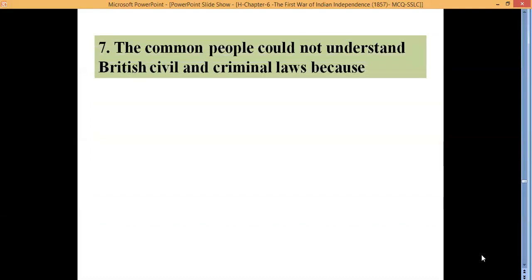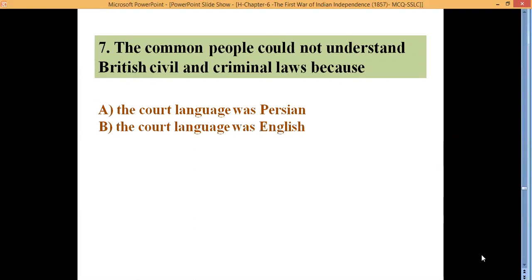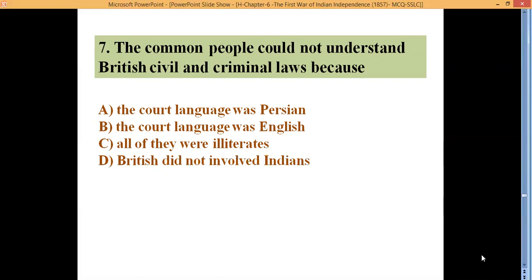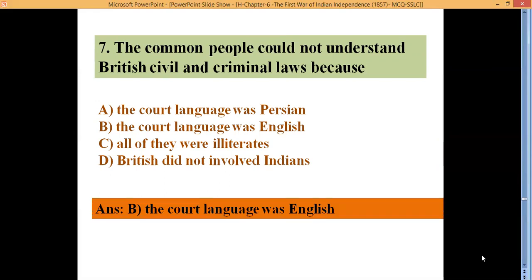The common people could not understand the British civil and criminal laws because A. The court language was Persian. B. The court language was English. C. All of them were illiterates. And D. British did not involve Indians. The correct answer is B. The court language was English. The British replaced Persian by English as court language. So therefore, the common people could not understand law and orders. So they revolted against the British.